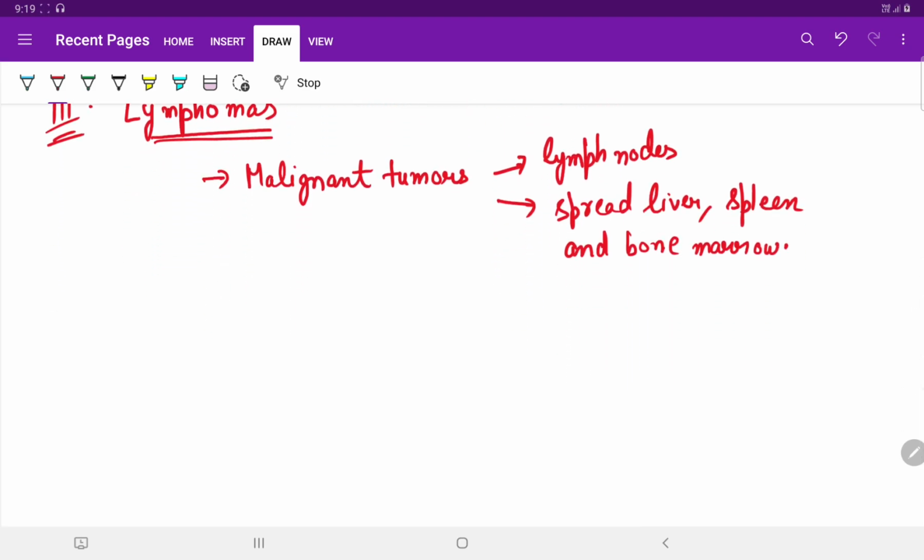Two types of lymphomas are recognized till date, which arise in the lymphoid tissues.